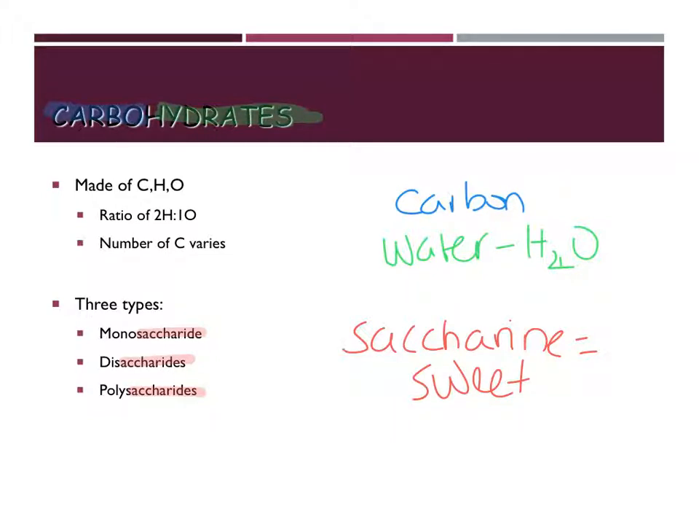The prefix mono, we talked about in class. Mono means 1. So monosaccharide is 1 sugar. A disaccharide, di is a prefix that means 2. So a disaccharide is 2 sugars linked together, which means we're going to put together 2 monosaccharides. And then we talked about in class that poly means many. So poly is going to be multiple monosaccharides linked together.